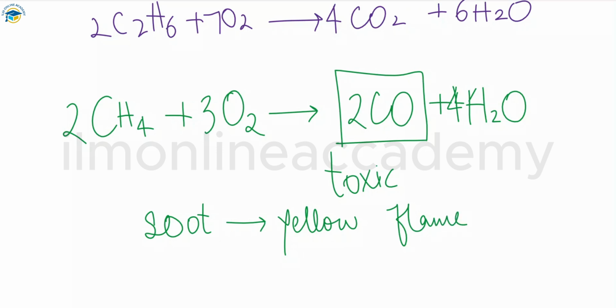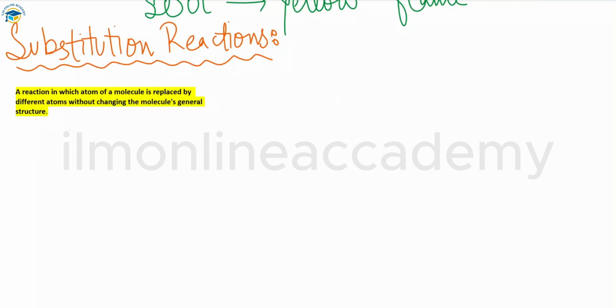The incomplete combustion of fossil fuel is a major cause of air pollution, because of the carbon soot and the other product, carbon monoxide gas, that is released. So these are the combustion reactions that happen in the alkanes. Next we talk about the substitution reactions of alkanes, the first of the homologous series.